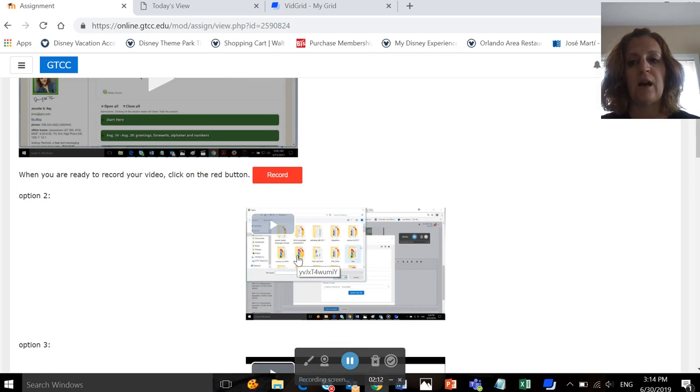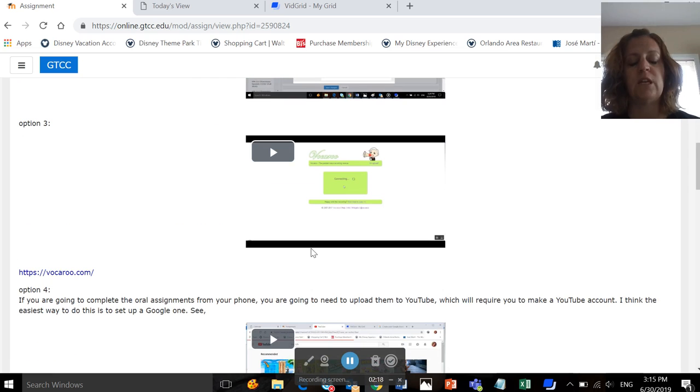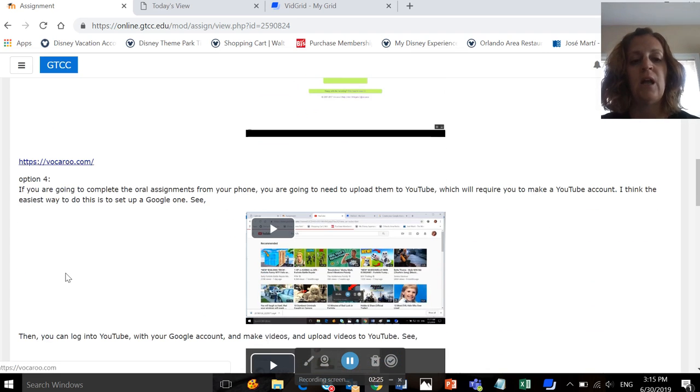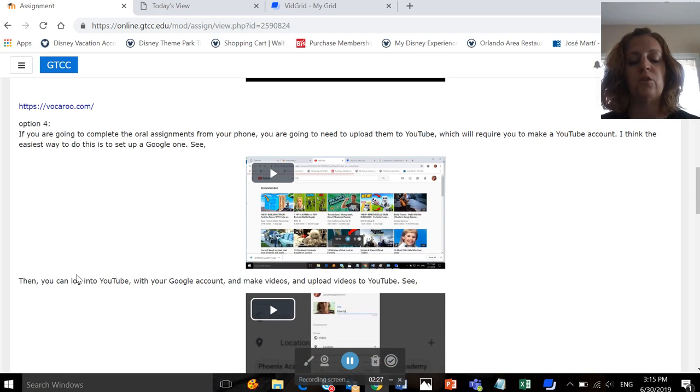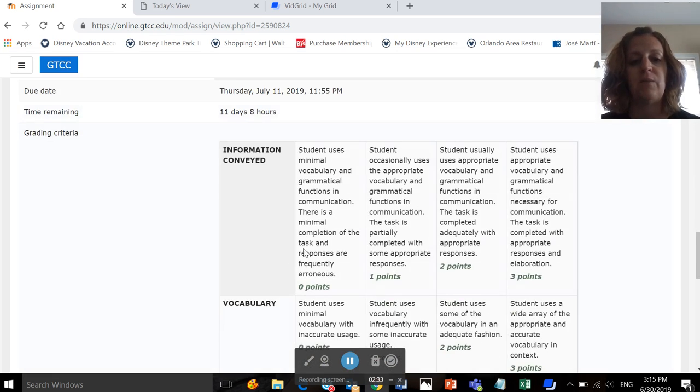Option 2 shows you how to do, if you use some other device on your computer to make a recording, how to upload it. Option 3 tells you how to use Vocaroo, and that's the link to Vocaroo, but again, you'll have to paste the URL into your submission if you do that. And option 4 tells you how to set up an account and use YouTube, but again, you'll want to paste your URL into the assignment.